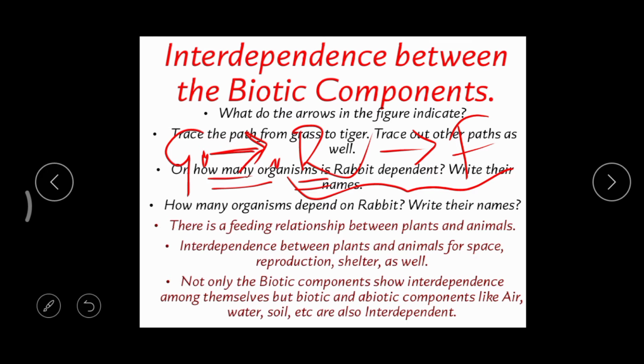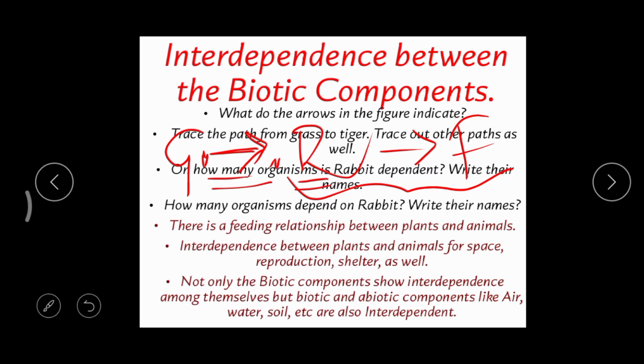Which animal can you find at the base? The rabbit. So rabbit is food and fox is a feeder. In the first one rabbit is a feeder, but in the second one we can say rabbit is food.